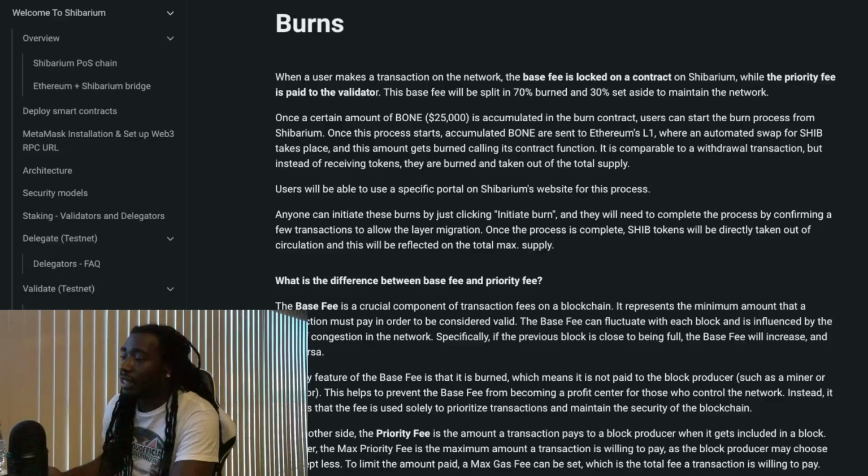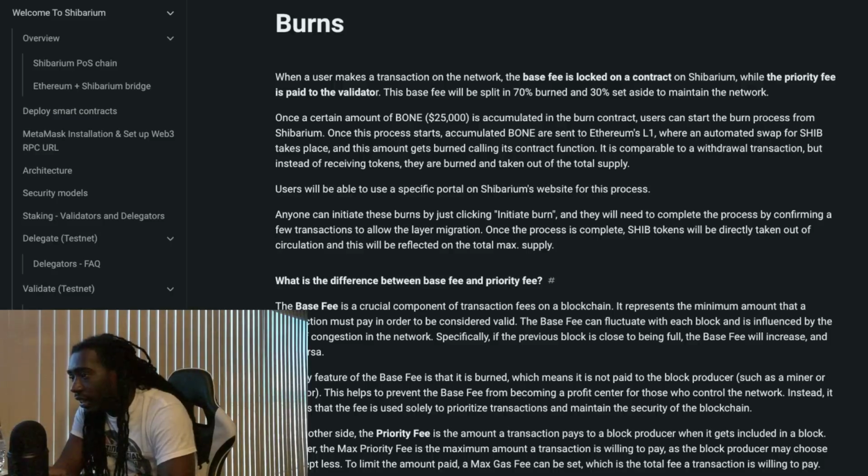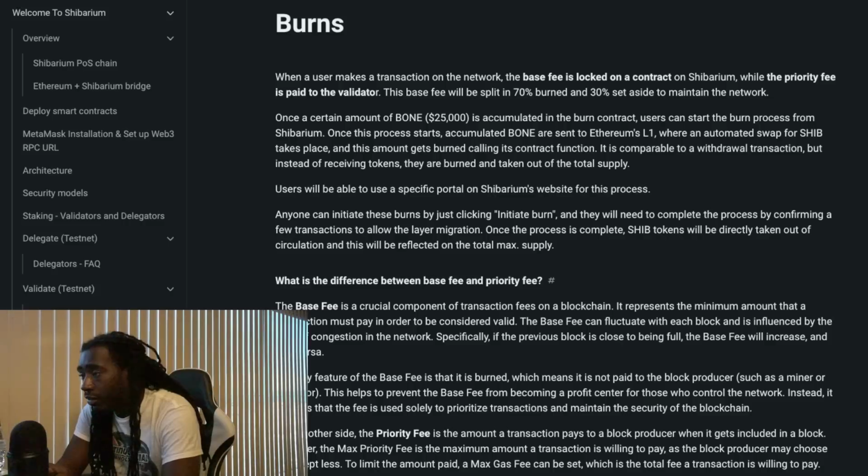So that's basically all we got for talking about the burn rate. We were told that the majority of transactions will be 1 cent or less. So we know that 70% of the base fee that will be charged on that transaction will be going directly to burning Shiba Inu. It doesn't really tell us, we would have to see a sample of transaction fees or rates in order to see what that math could be. But basically 70% of a penny is what it's sounding like so far.